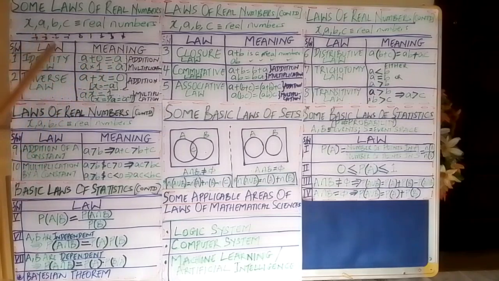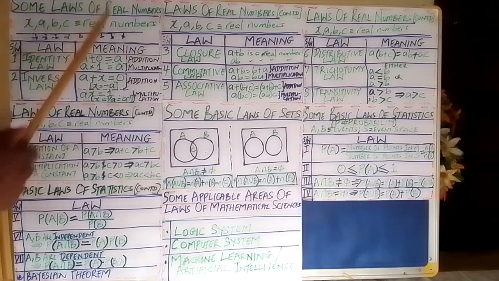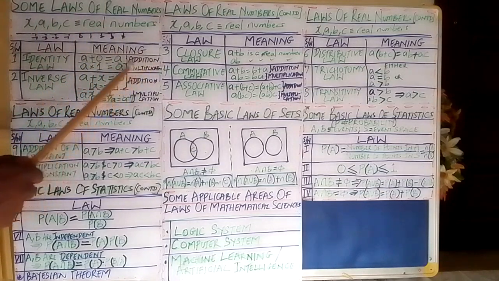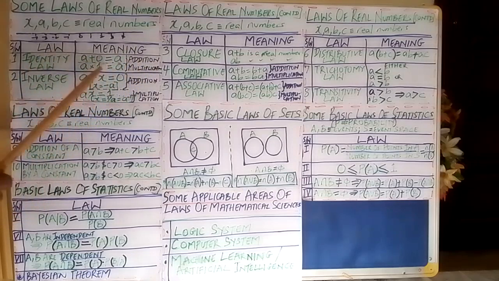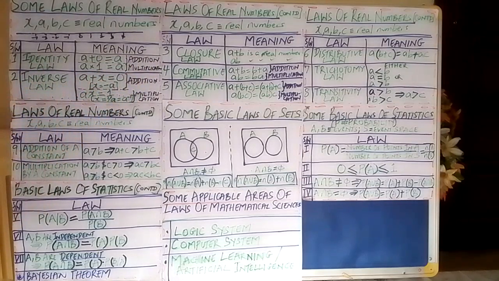Also, if you multiply that number, irrespective of what the number is, once it is a real number, by 1, you are going to get the number A. The first case, when we talk about addition, is called the additive law with respect to identity. And then the second case, when we talk about multiplication, is the multiplicative aspect of the identity law. So you can just put in any number and you are rest assured that you are going to get that number.